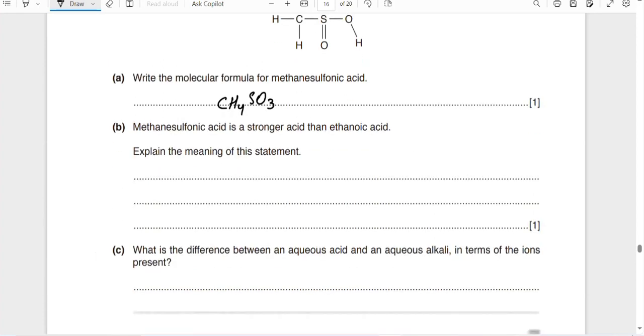Methane sulfonic acid is a stronger acid than ethanoic acid. What do you mean by stronger acid? That it produces more hydrogen ions than ethanoic acid. Explain the meaning of this statement.